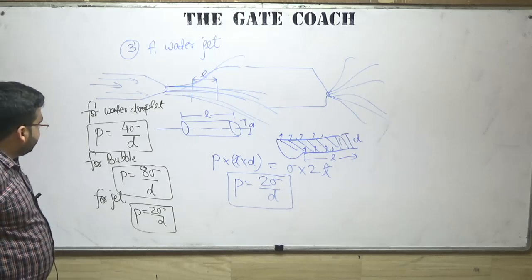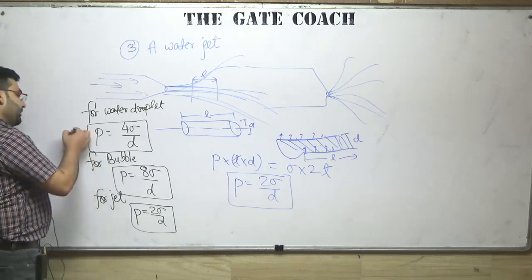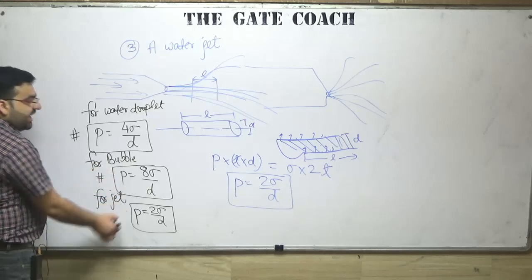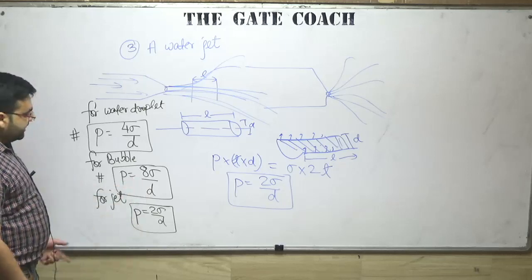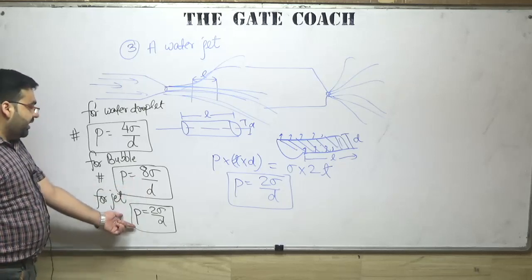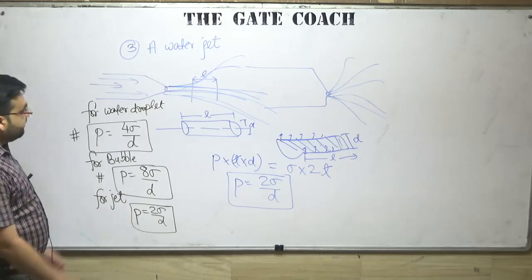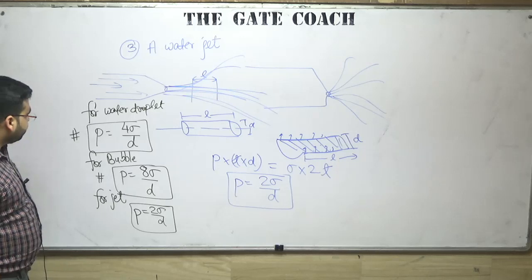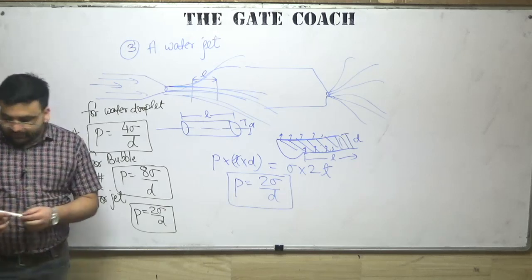Okay, let's proceed. Questions have been asked from the water droplet and from the bubble also, but questions have not been asked from the jet. They might be asked in the examination, for example the pressure required for the stability of a jet. Sigma will be given to you, T will be given to you, everything will be given, so you have to determine it. Note it down, then we will proceed.